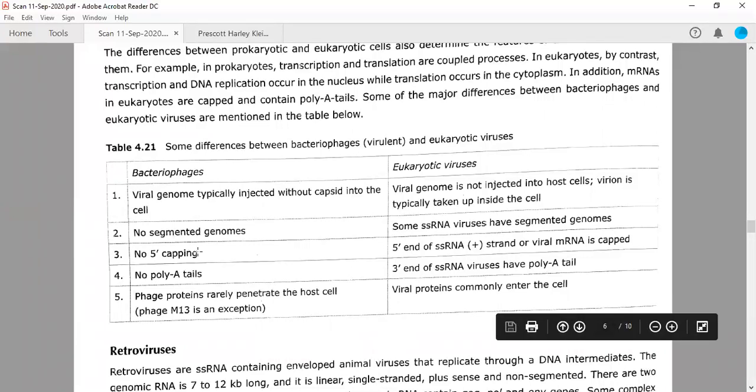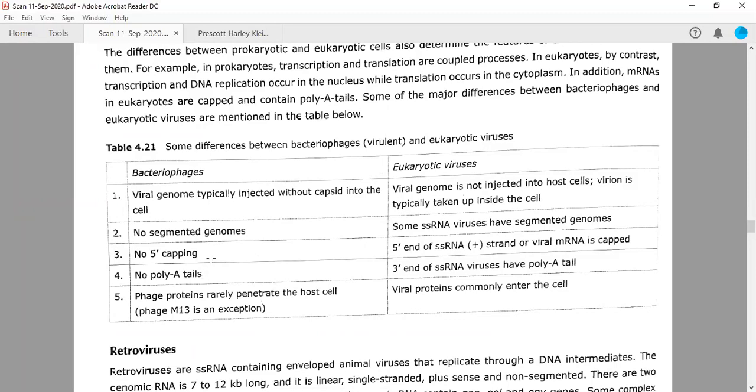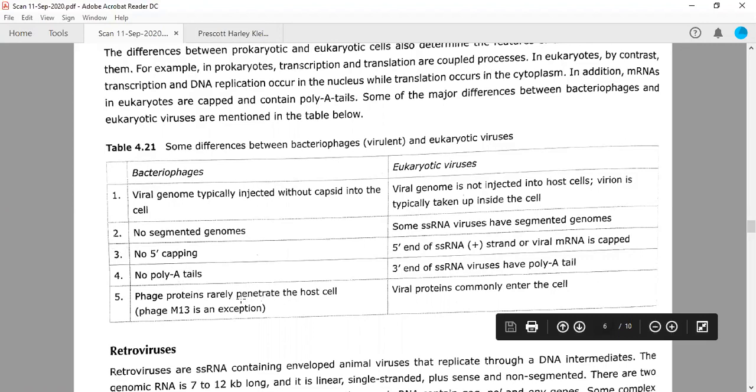Now, bacteria do not have 5' capping and a poly A tail on their mRNA. Also, their viruses do not have these features. There is no 5' capping, no poly A tail, and bacteriophage proteins rarely penetrate the host cell except M13, right?